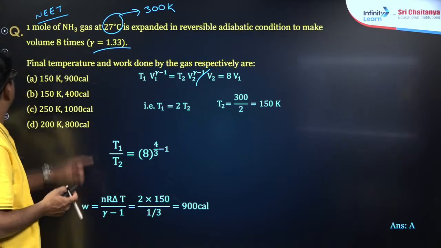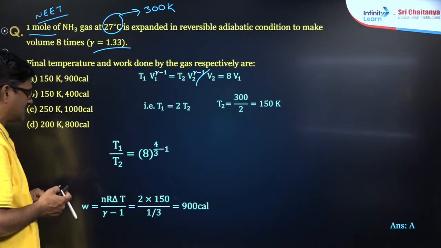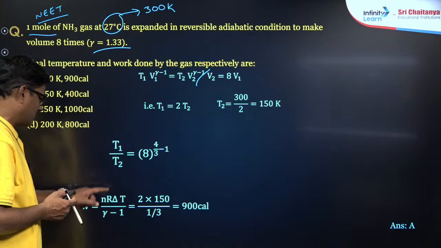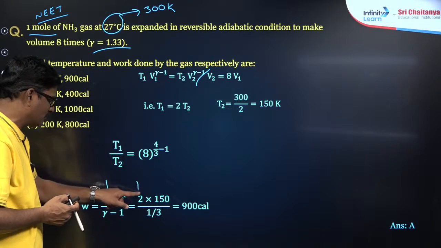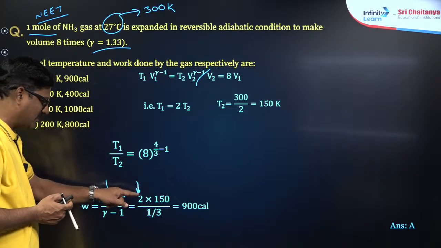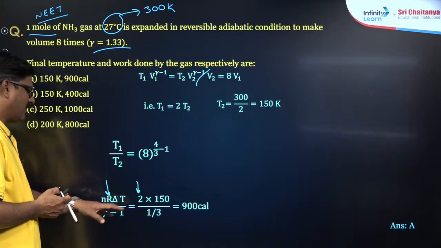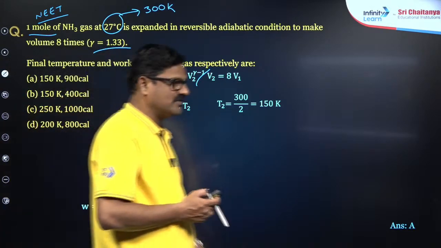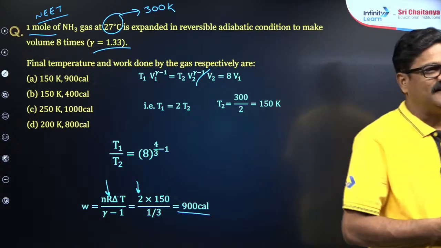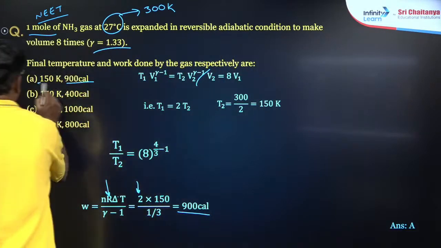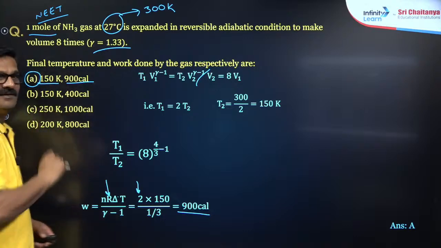It is going to be 1 mole of ammonia gas. Okay. So, into R value, here R value is taken as 2 because in the calories, delta T is equal to 150 upon gamma minus 1, that is 1 by 3. On solving you are going to get 900 calories. एक ही मिला. Answer is going to be A. Very good.